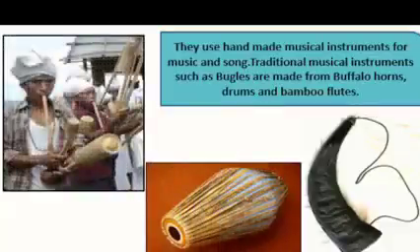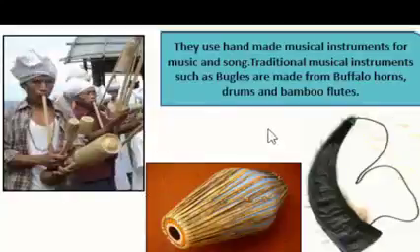You can see here, and all these musical instruments are made by themselves. So this is really amazing actually, that these people are totally very hardworking, self-reliant, and they're totally different, and they like to follow the different culture actually, tradition, and they like to keep them with themselves.